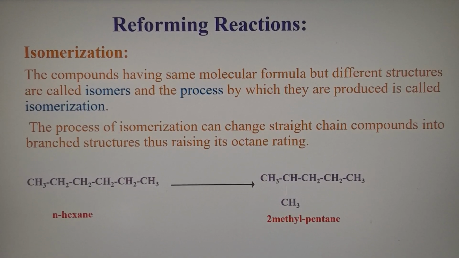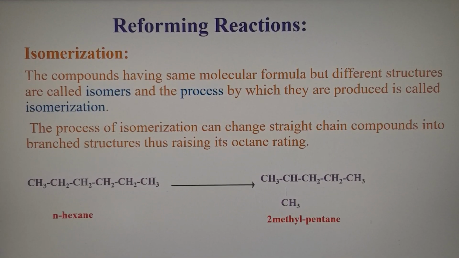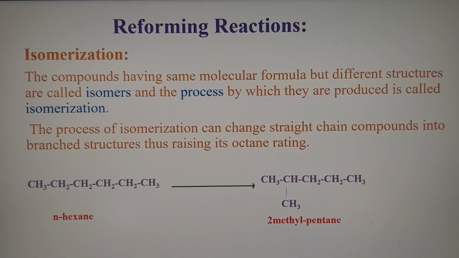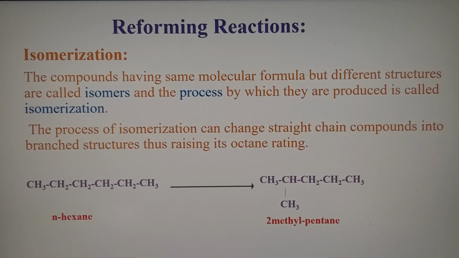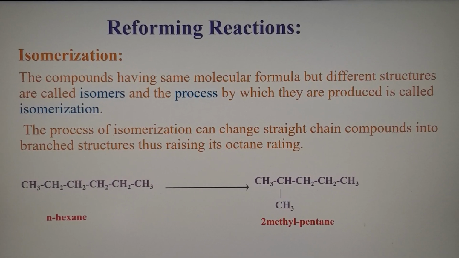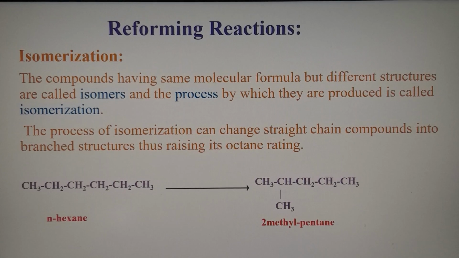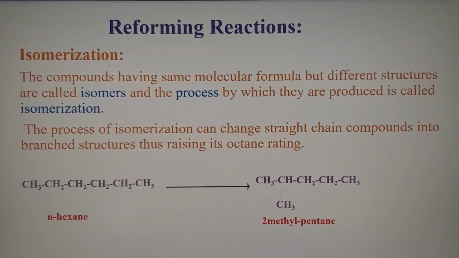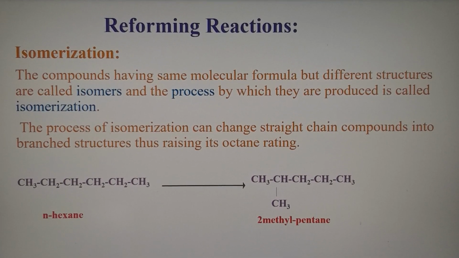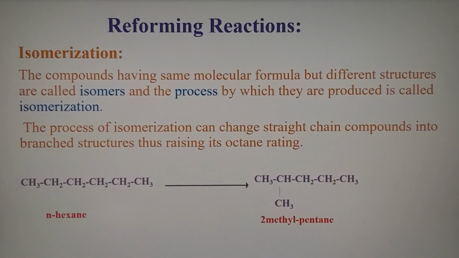Like here I have explained a molecule of n-hexane. N-hexane means it's a straight chain hexane molecule with 6 carbon atoms. You can see here. The n-hexane is then put under isomerization and a branch is produced in the n-hexane.